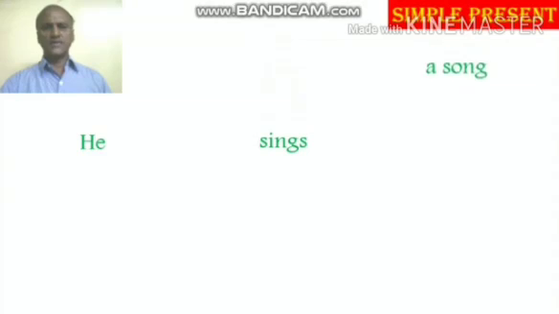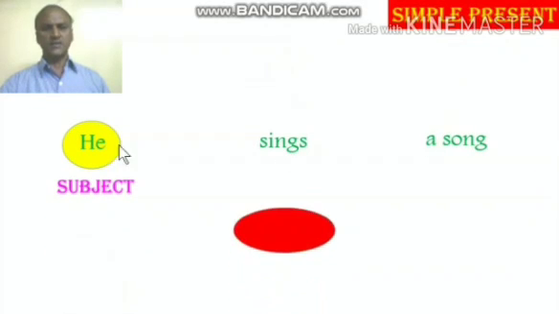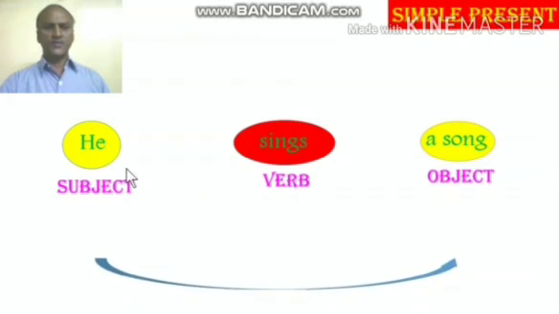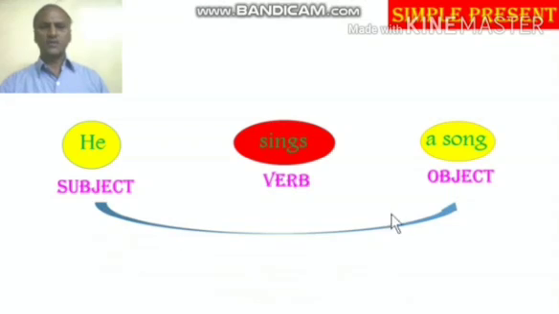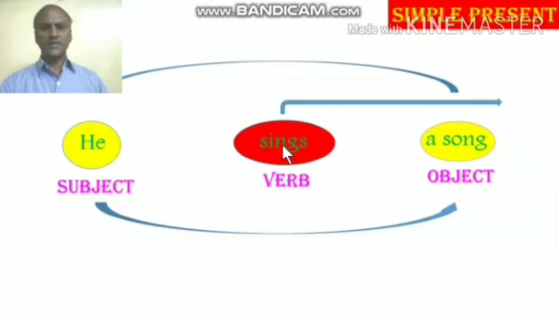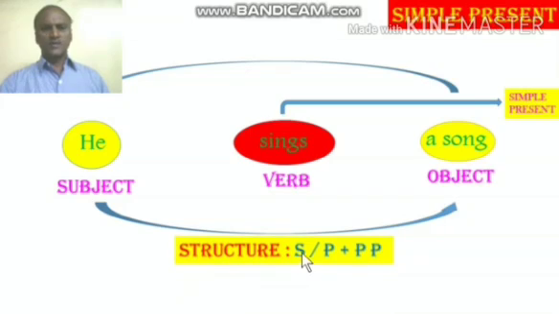Another example of the same simple present. He sings a song. He is the subject, sings is the verb, a song is the object. That is the first step you have to follow: identify the elements. Second step is change the positions of subject into object, object into subject. Then the third step is identify the verb. Now here the verb is sings. The verb sings is in the simple present. Then what is the structure to be followed? Singular plural plus past participle. So that is how you have to use the verb in the passive form.